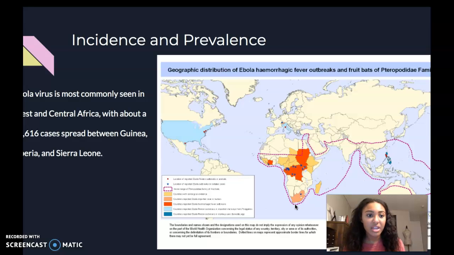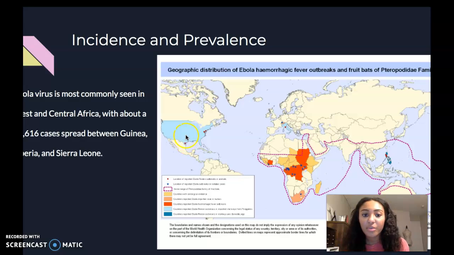So for the incidence and prevalence, Ebola virus is most commonly seen in West and Central Africa. This graph is a little bit hard to see, but this purple outline is basically the habitat of the fruit bats, which is the likely source of Ebola virus. This light blue is the region of countries that reported Ebola Reston outbreaks. And these little red dots are the Reston outbreaks that occurred in animals. So there's only 3 in the United States. It was very contained in the United States.